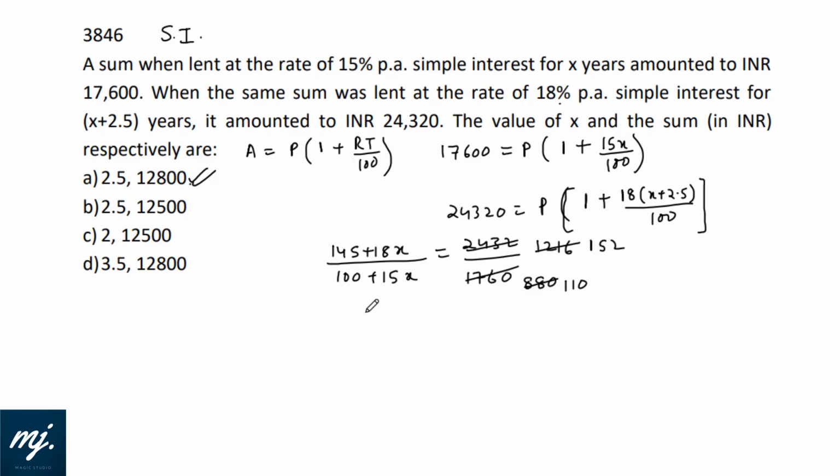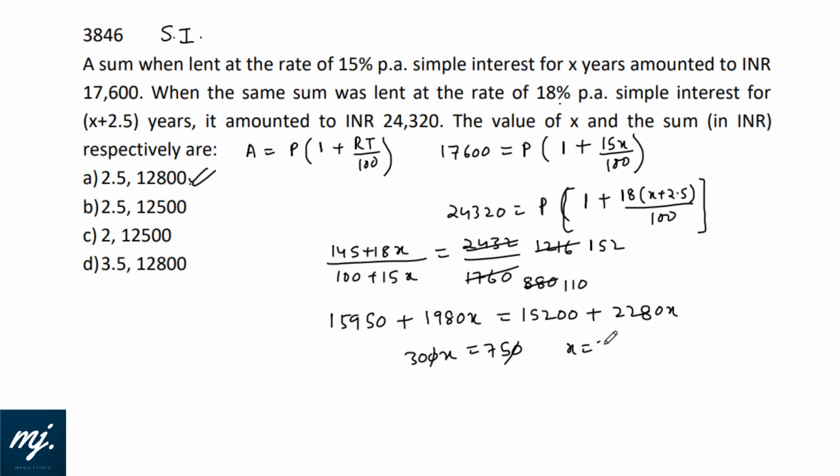So when we multiply, what we'll get? 145 into 110 will give 15950 plus 1980x equals 15200 plus 15 into 152, 2280x. 2280 minus 1980 is 300. X equals 750. So x will be equal to 75 by 30, that is 2.5.